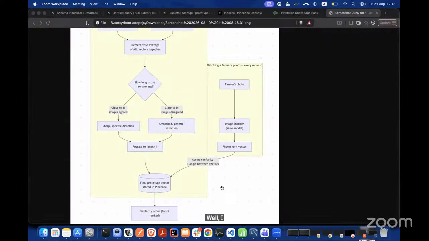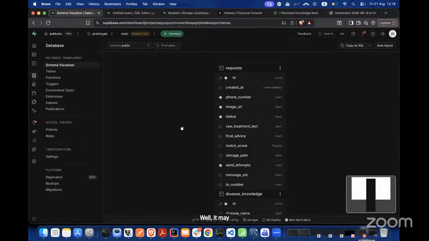So let me take us through our database as well, and how we store all of this. I'm guessing I'm going to be interrupted soon because 2 minutes is almost up, but it may take longer. We'll see. So we are using Supabase as the platform for hosting our data.